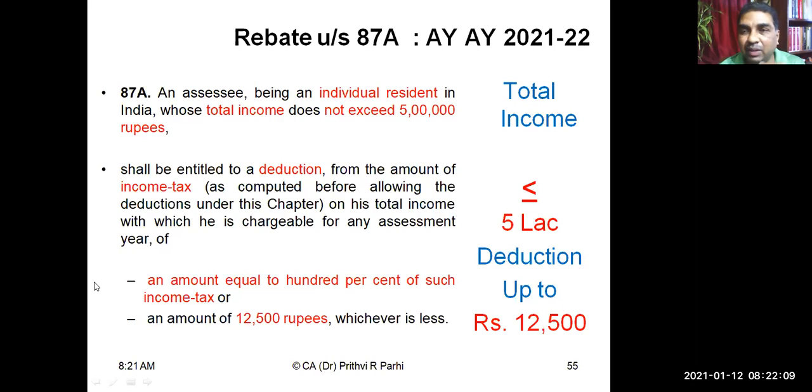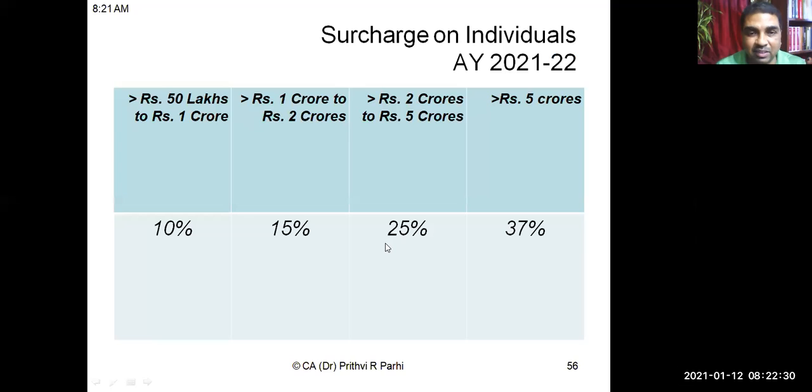As you have already seen, if the income is 5 lakh rupees, then the total tax will come to 12,500 rupees and the entire amount will be allowed as a rebate. Consequently, the tax amount will become zero. But if the income exceeds 5 lakh rupees, then this provision is not applicable. Consequently, one has to pay tax. We have already tested this in our previous session, right?